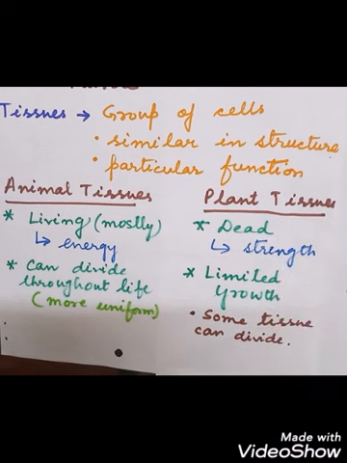Dead tissues. So this is a very, very important difference between the animal and the plant tissues: animal tissues are living, and plant tissues are dead. Living, they give energy, and dead, they need what? Strength and support, so that they can be fixed in a particular place. They don't need energy to move from one place to another.